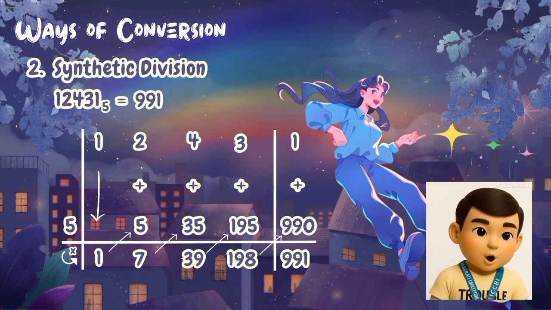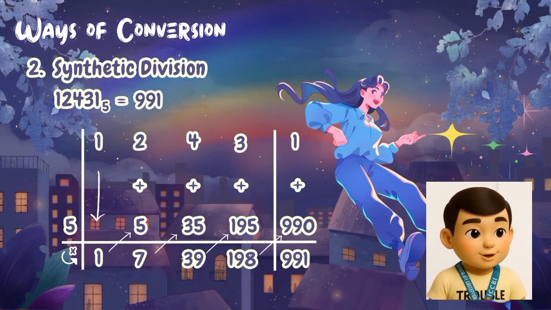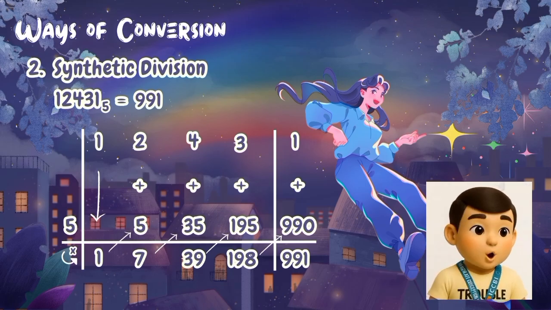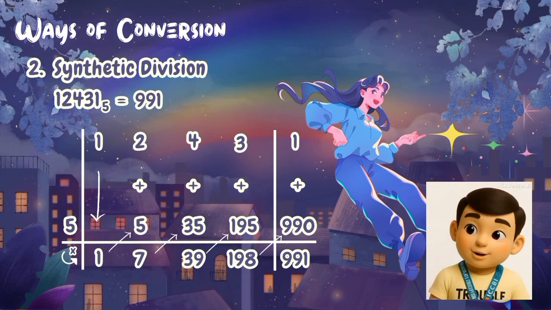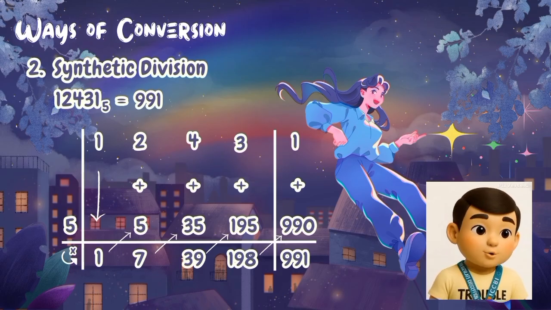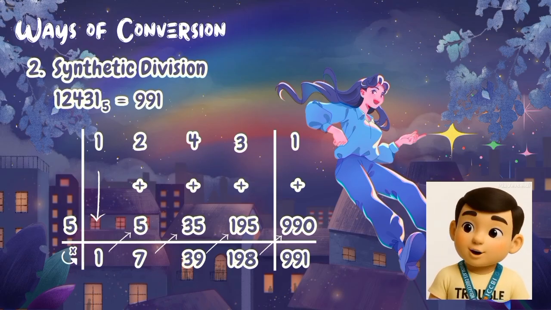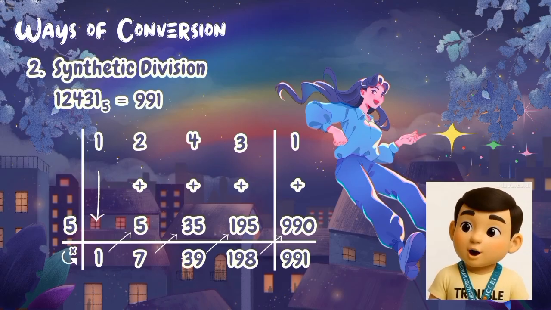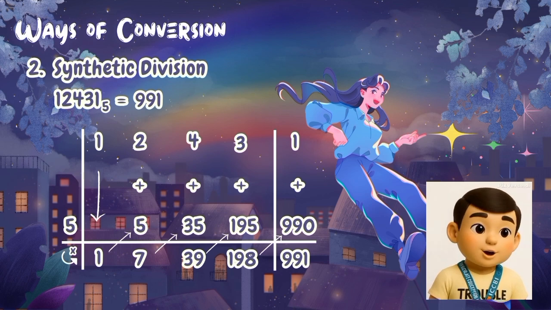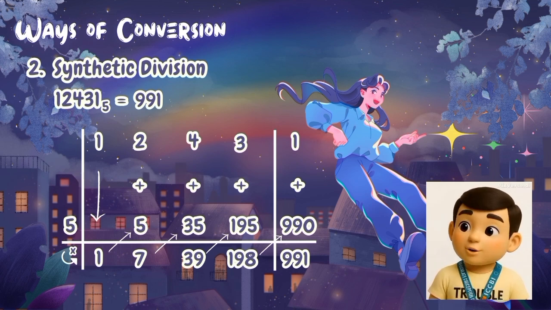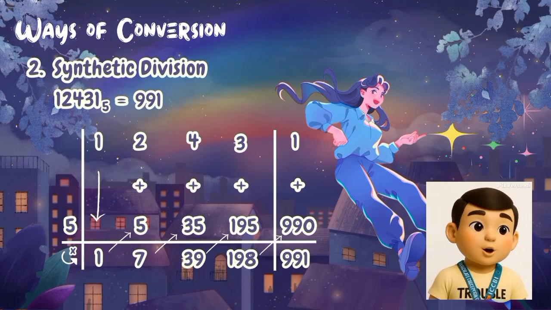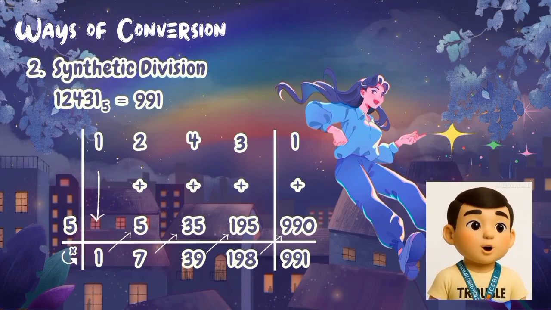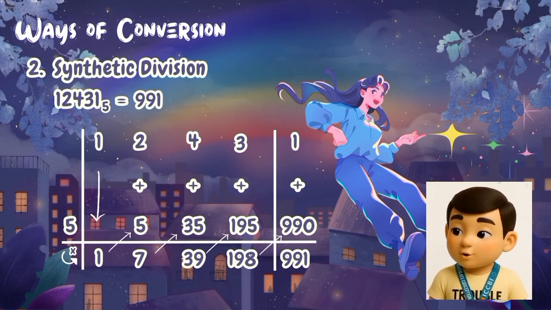First, we need to bring down our first coefficient, which is the number 1. Then we multiply it by 5, our divisor, and 5 times 1 is equal to 5. Now that we have 5, we add our next coefficient to it. So 2 plus 5 gives us 7. So that's the process. To continue, we multiply 7 by 5 and arrive at 35. 35 plus 4 is equal to 39. 39 times 5 is equal to 195. And 195 plus 3 is equal to 198. 198 times 5 is equal to 990.